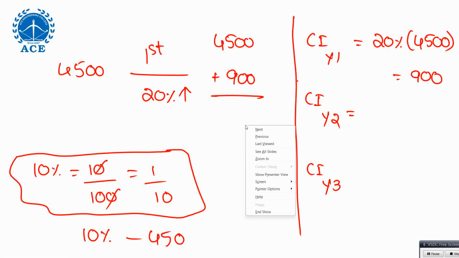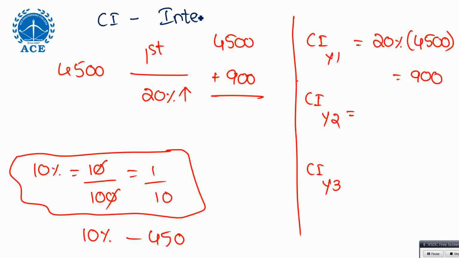Compound interest. See, compound interest, basic meaning in our local language is Chakravaddi. Vaddi ki vaddi, we call it Chakravaddi. In English, interest for interest. So why did they give the name compound interest? As interest for interest. Compound interest is interest for interest.